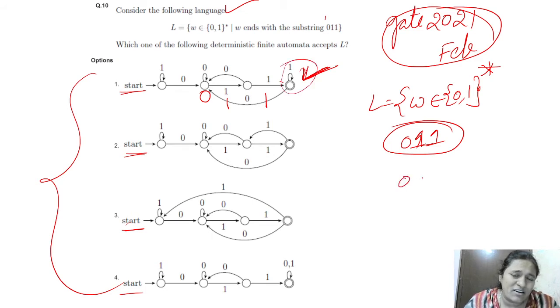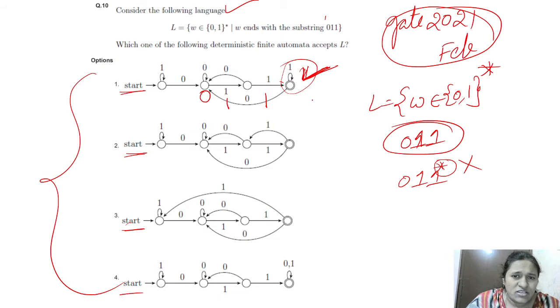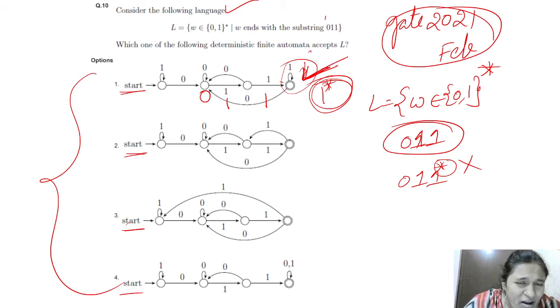That means we are not getting the substring 0 1 1; we are getting 0 1 1 star. This is not the right answer. A self loop means star, any number of ones, and epsilon is also possible. That's why this is not the right answer.